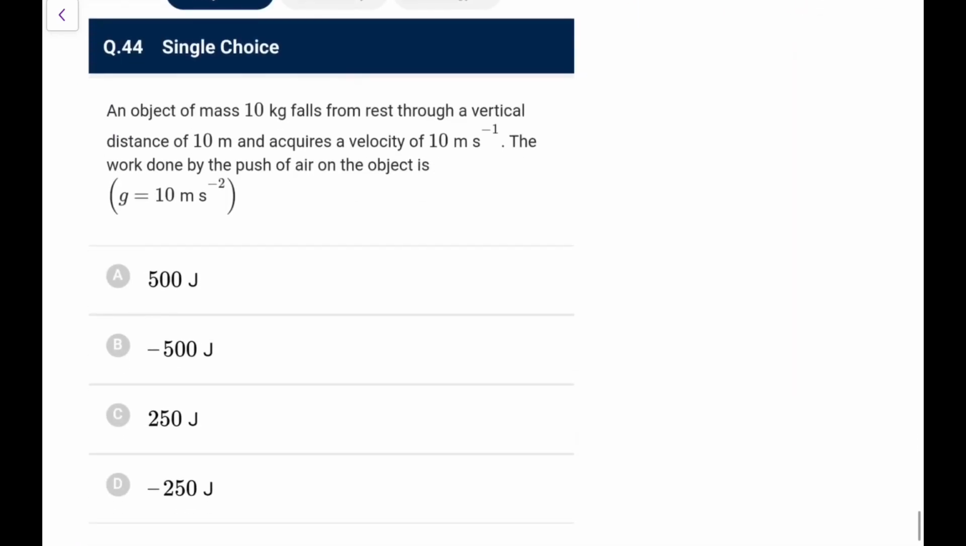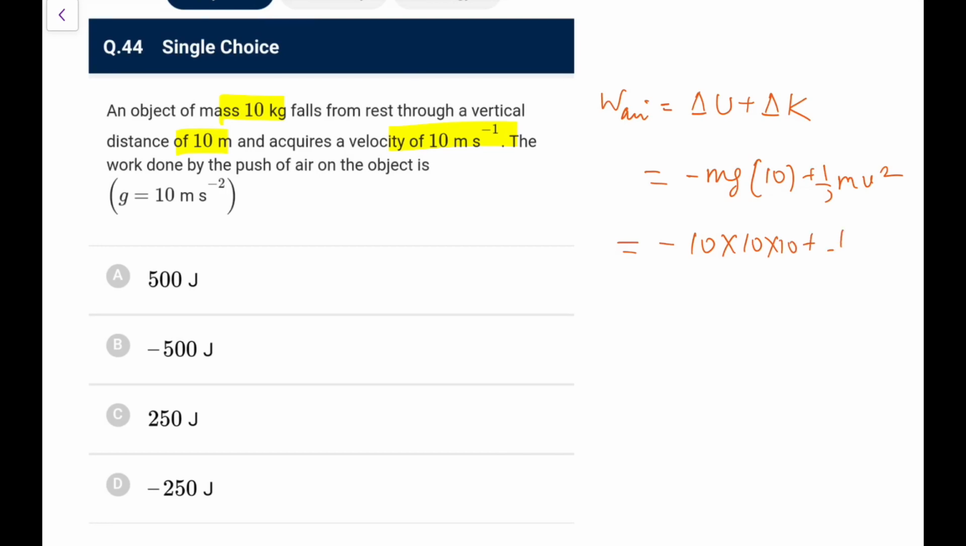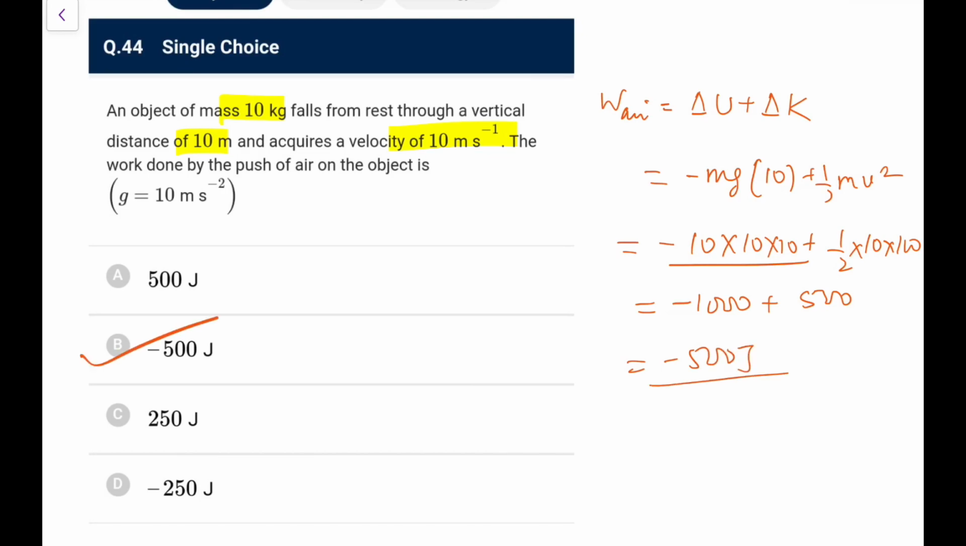Next, an object of 10 kg falls from rest through a vertical distance of 10 and acquires a velocity of this. Work done by the push of the air is, so work done by air would be delta U plus delta K. W external is delta U plus delta K, taking that and earth as a system. So it has fallen 10, so delta U is minus mg into 10 plus half m v square. So it is minus 10 into 10 into 10 plus half into 10 into 100. So minus 1000 plus 500, so the work done would be minus 500 joule. That is option B in this particular case.